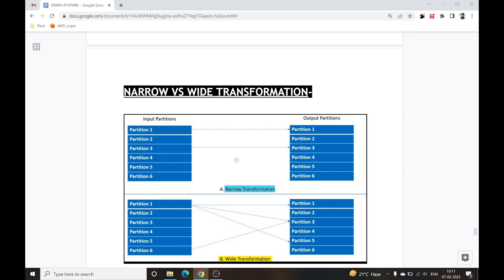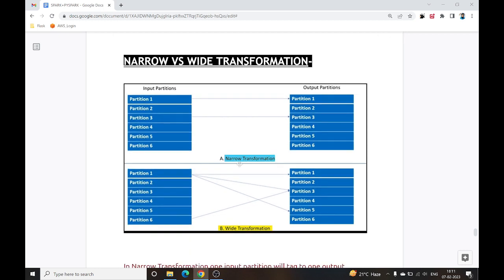We are continuing the series of Spark plus PySpark. Today we are going to discuss what is narrow transformation and what is wide transformation. You can see in this diagram we have one representation for narrow transformation and another representation for wide transformation. In a nutshell, narrow transformation is a transformation where one partition will lead to another single partition. So narrow transformation will not involve any shuffling of data. But in case of wide transformation, it might contain shuffling of data.